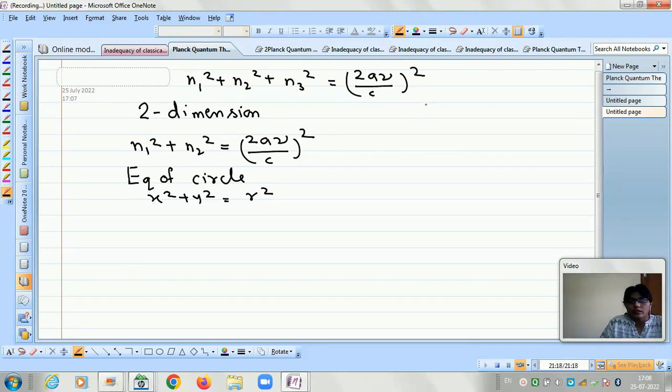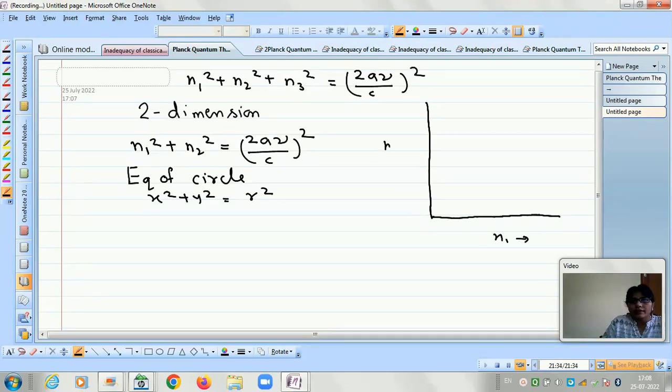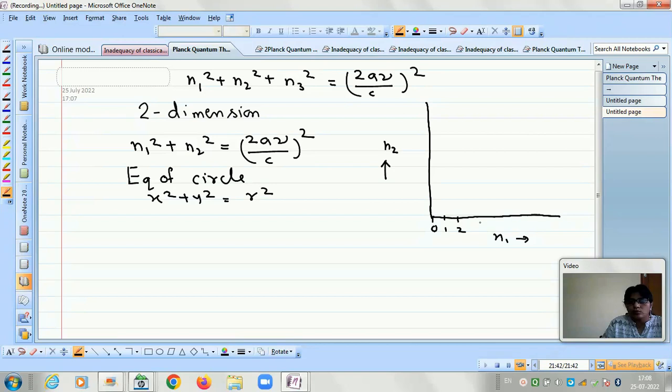So let us plot the graph. We will calculate the number of modes in a geometrical manner. On the x-axis we have n1, and on the y-axis we have n2. So let us mark it like 0, and then 1, 2, 3, 4, 5, 6, 7, 8, 9, and 10, up to 10.